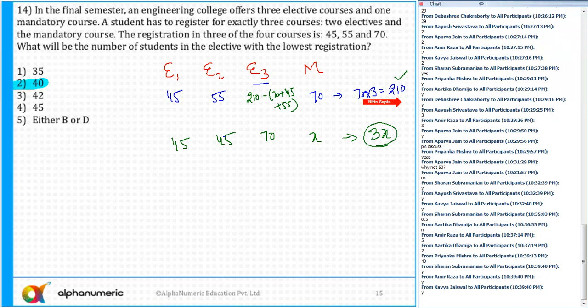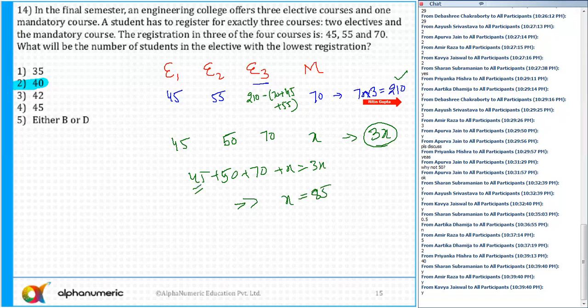Remember, 3X. So I can say 45 plus 55 plus 70 plus X is equal to 3X. From here, X comes out to be, in this case, 85.